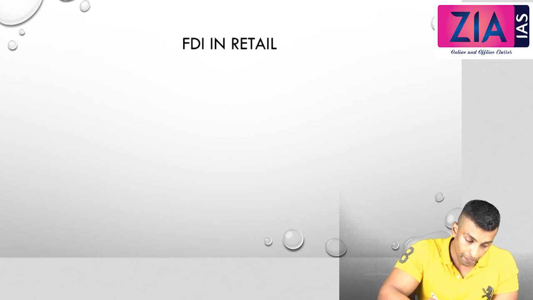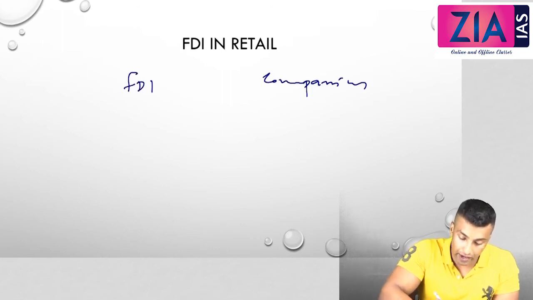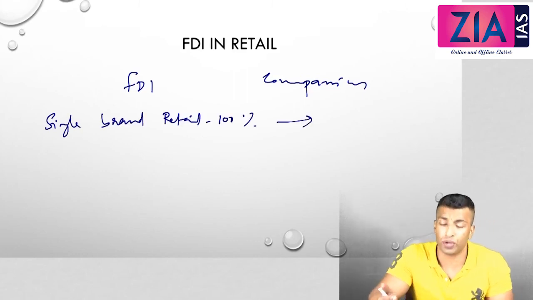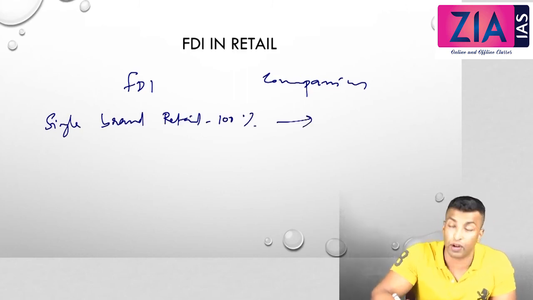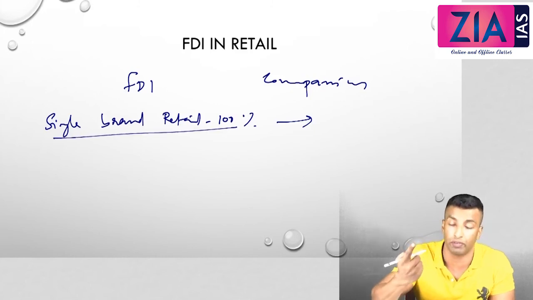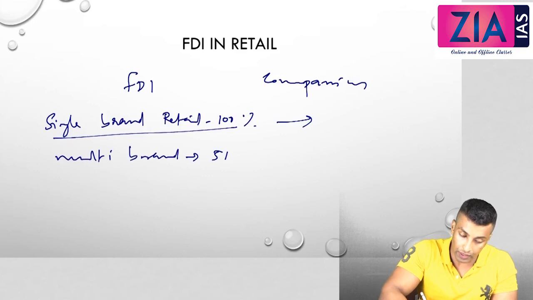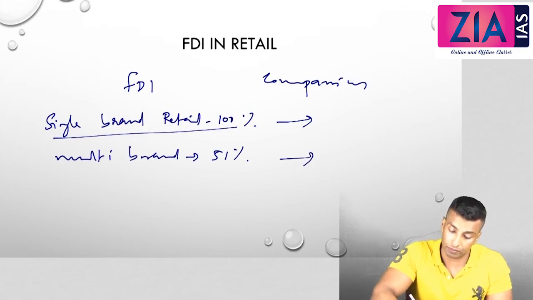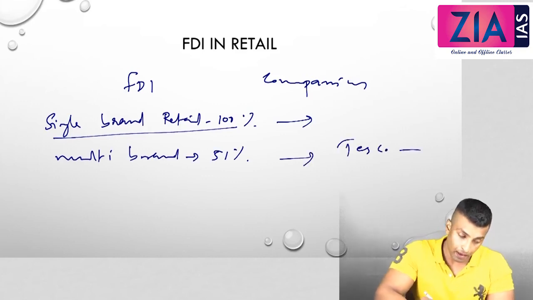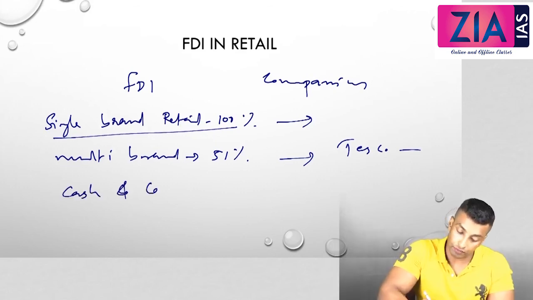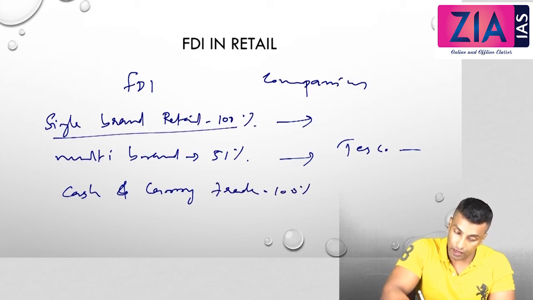Now let's look into FDI in retail. So we will see FDI and the companies. Single brand retail, 100%. There are many companies, and all those single brand retail is allowed up to 100%. So only one product will be there. What about multi-brand? 51%. Tesco, etc., by Tata. Cash and carry trade, that is 100%.